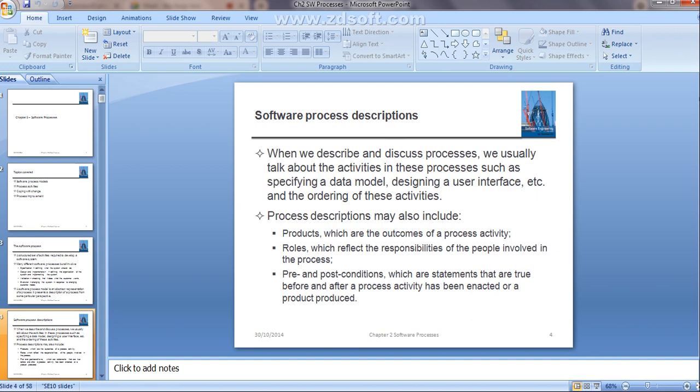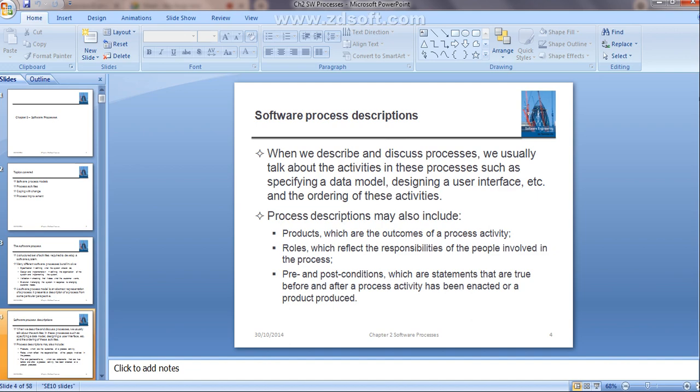Then the second thing is roles. That means which is going to reflect the responsibility of the people involved in the process. For example, if you are developing a particular project, what are the different types of roles that will come? Project manager, programmer. These are the different types of roles that come into existence.